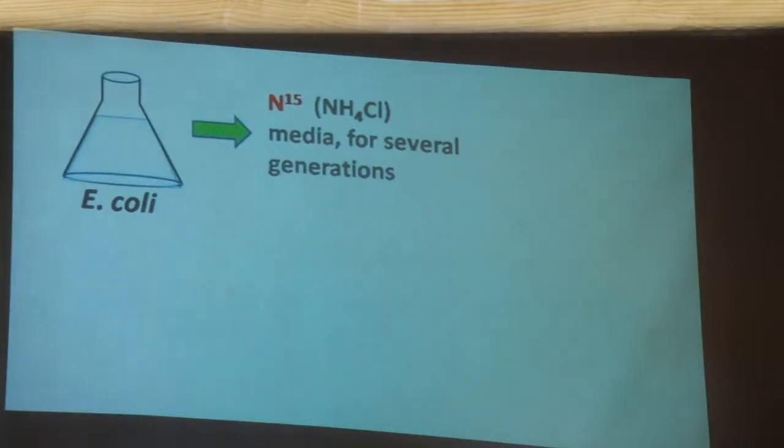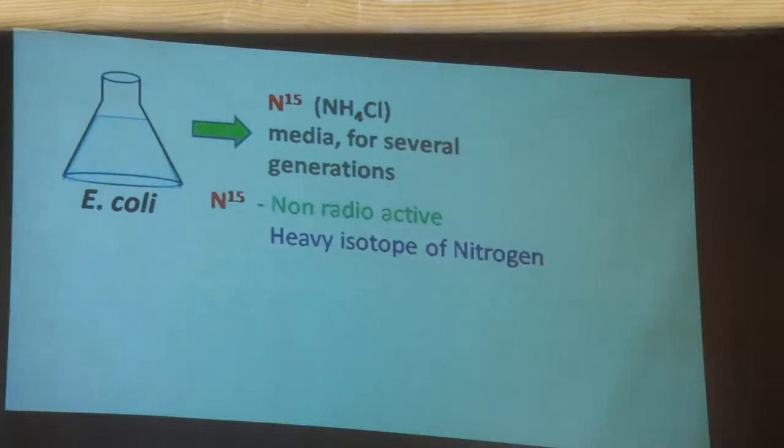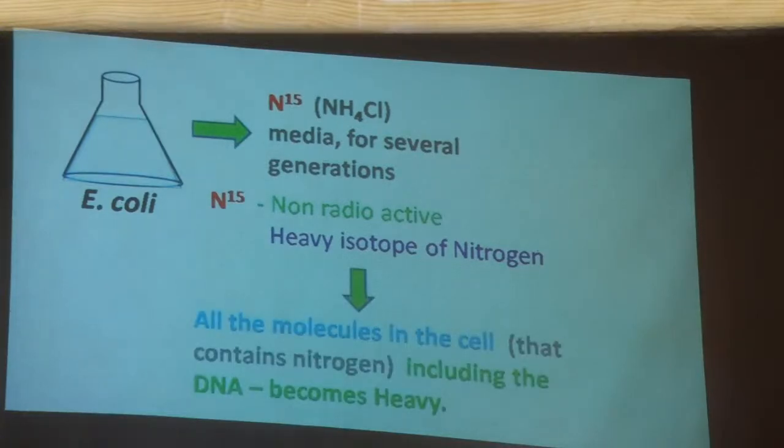They took E. coli wild-type cells and grew them in media containing N15 for several generations. N15 is a non-radioactive heavy isotope of nitrogen. The presence of N15 will make all the molecules in the cells, including the DNA, heavy.